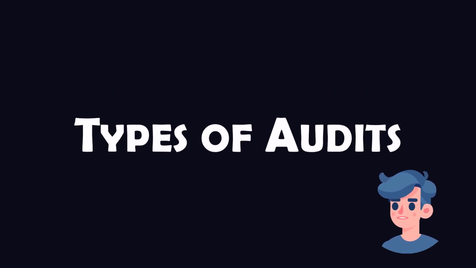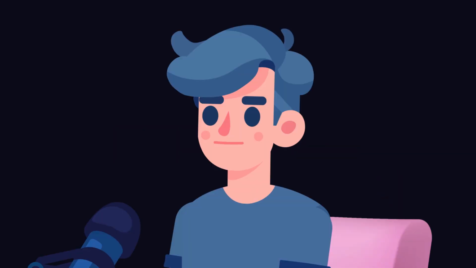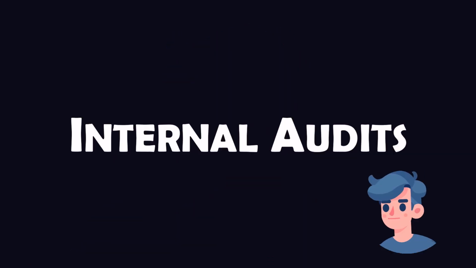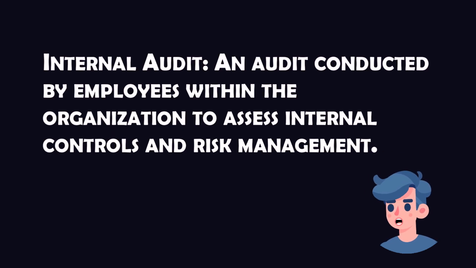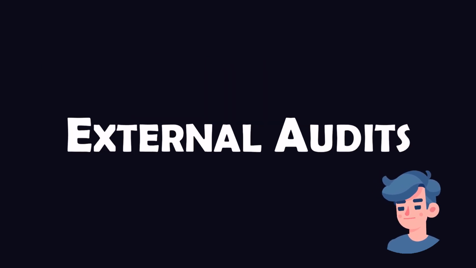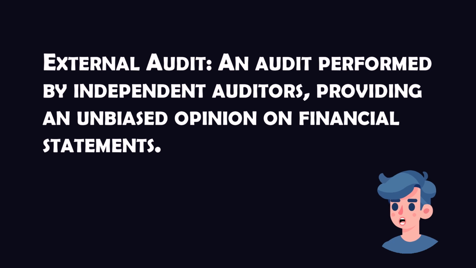Let's take a closer look at different types of audits. Audits can be categorized into internal and external audits. Internal audits are conducted by employees within the organization to assess internal controls, risk management, and corporate governance processes. External audits, on the other hand, are performed by independent auditors. They provide an unbiased opinion on the organization's financial statements.